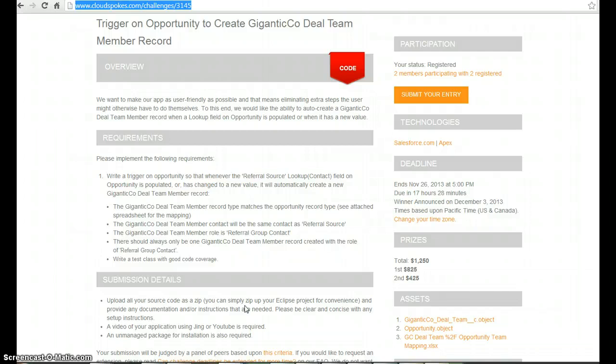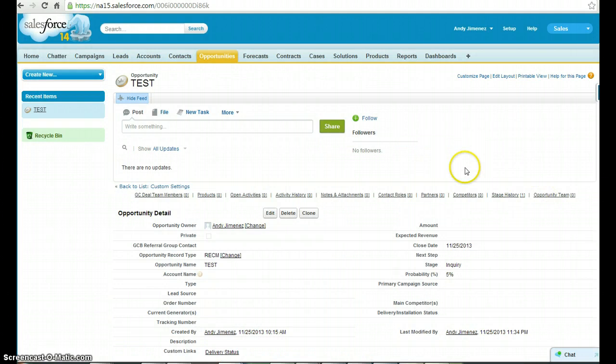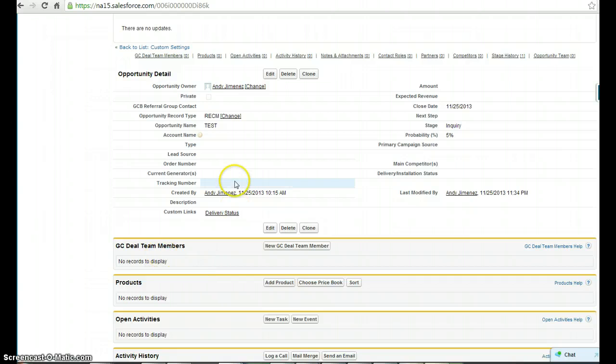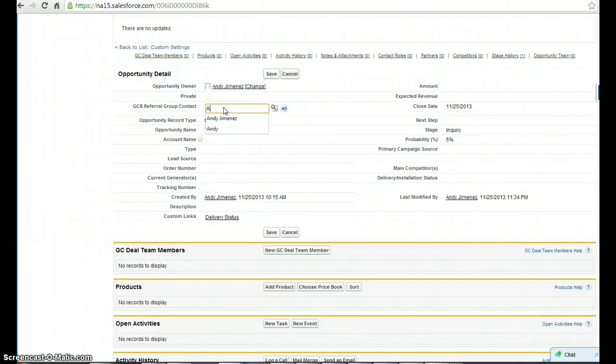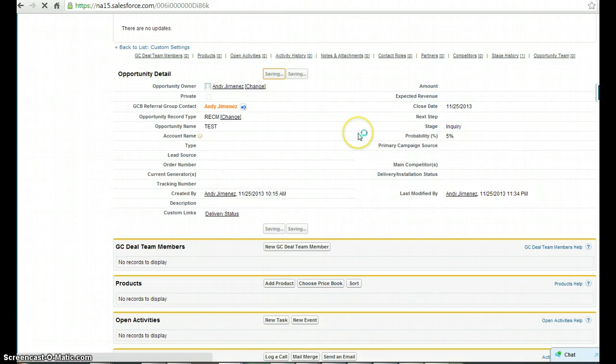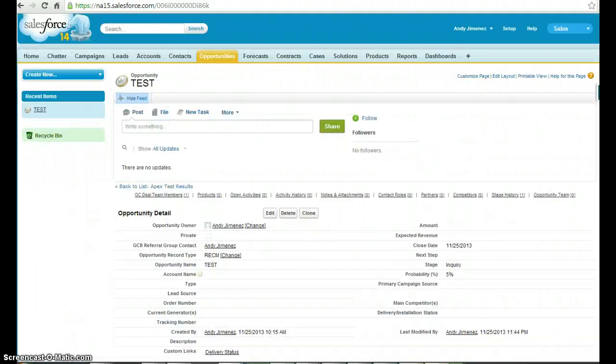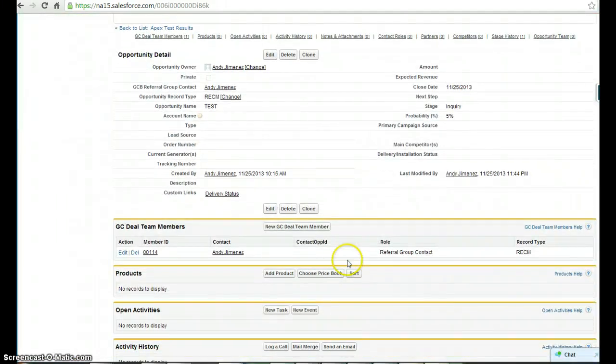It's an opportunity trigger meant to create GC deal team member records. So we'll take a look at the functionality first. I have an opportunity here with the GCB referral group contact, and currently no deal team members. So upon save, that will create that.